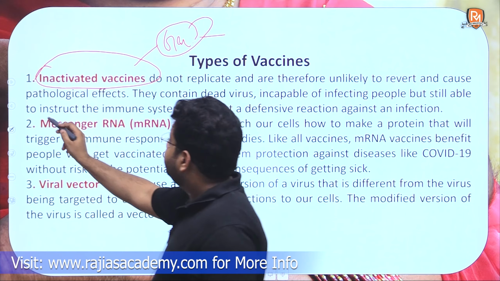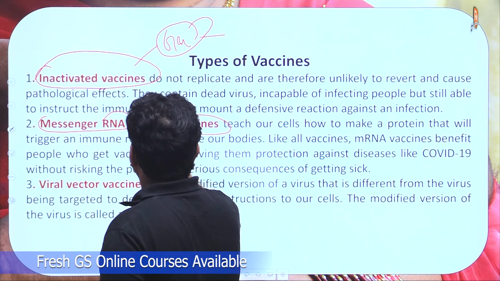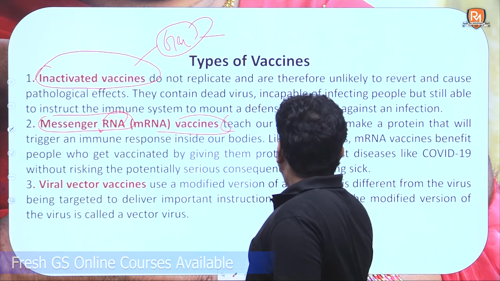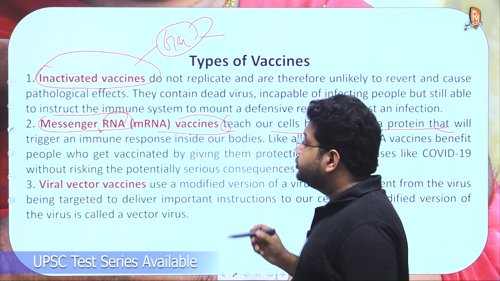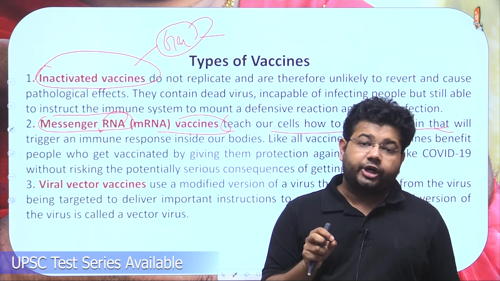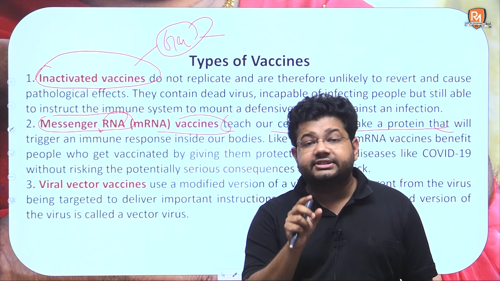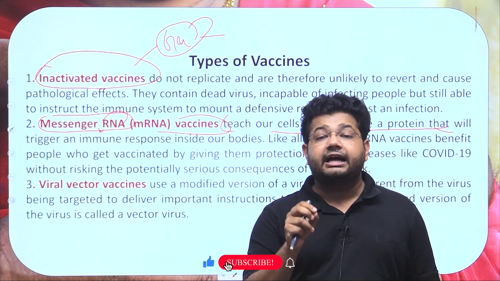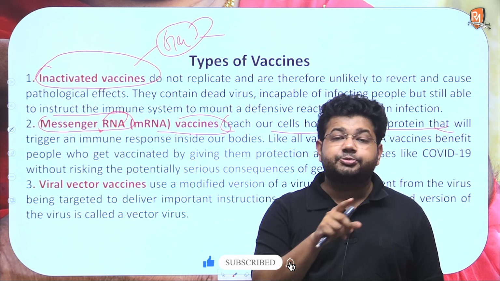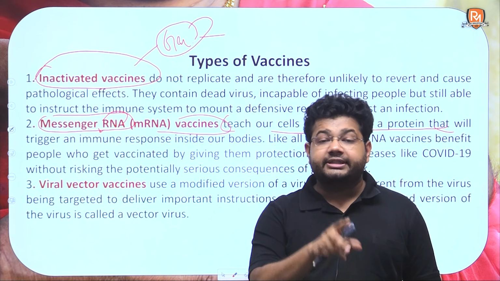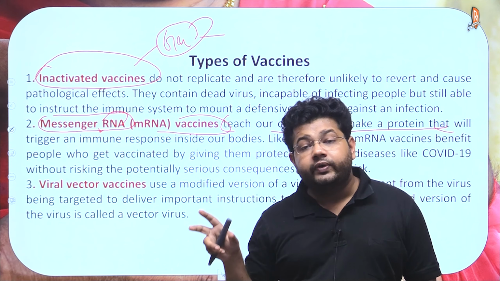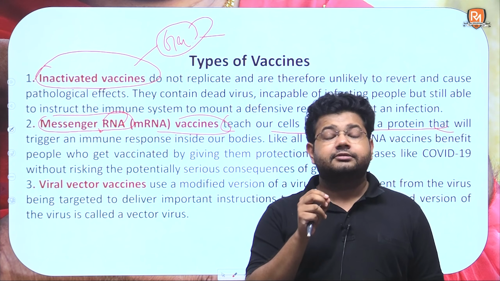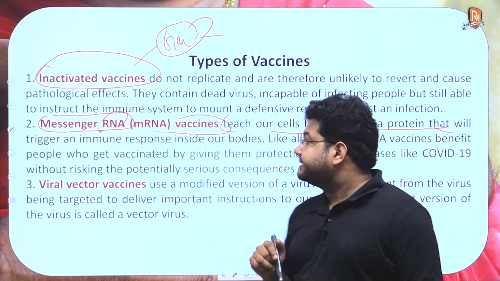Then we have the messenger RNA vaccines. As the word itself suggests, messenger. So basically there are certain proteins which are injected in the body which trigger the immune system so as to develop such capacities that in the event that individual has been struck with that germ or disease, the individual would already have the immune system to fight that disease.